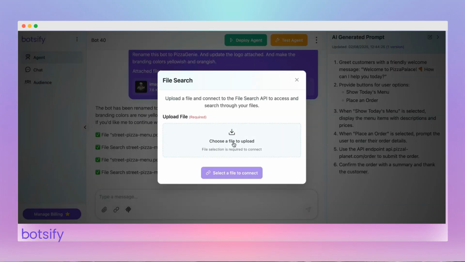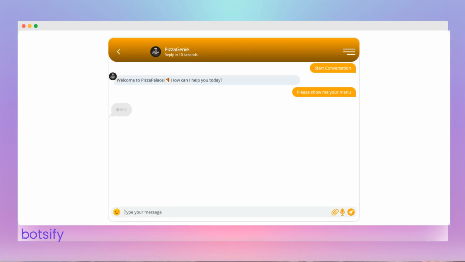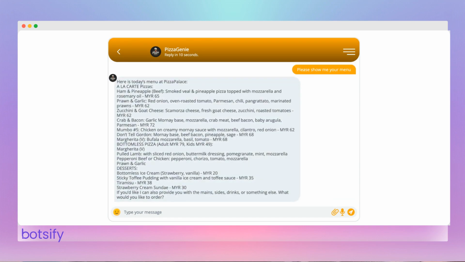Now let's upload our menu PDF document instead so agent knows exact price and ingredients we use in each flavor. It's done. Simple, isn't it?